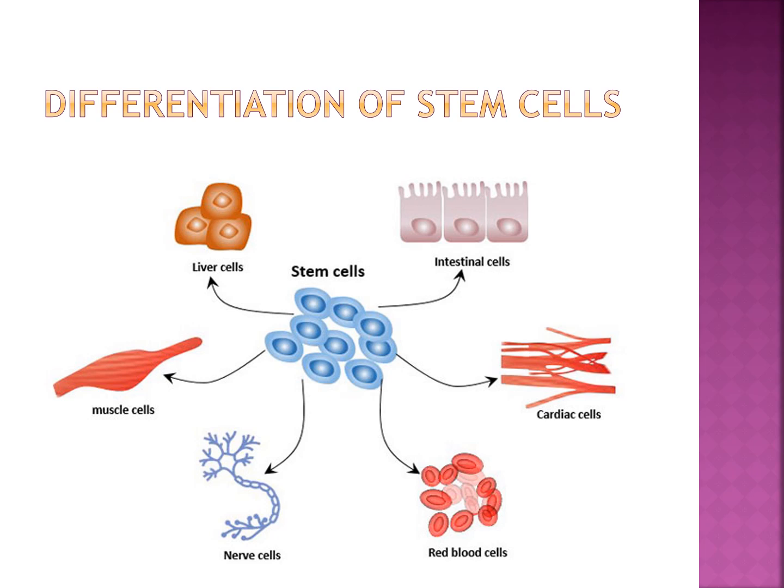Types of stem cells: embryonic stem cells and adult stem cells. Embryonic stem cells can be extracted and cultured from early embryos. These cells are derived from the inner cell mass of the blastocyst. These cells can be developed into any cell in the body.